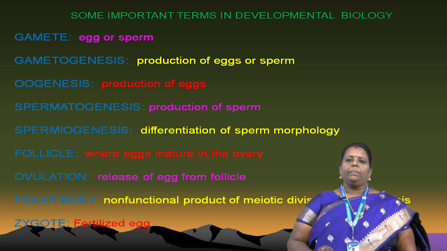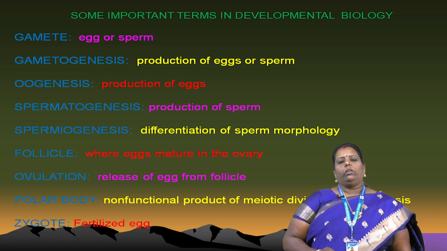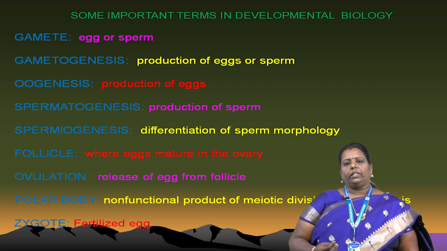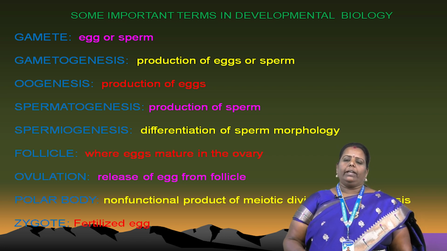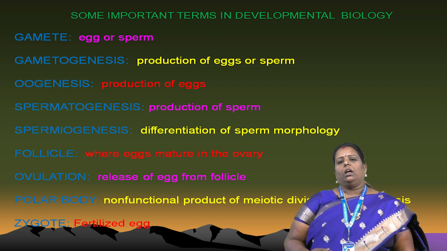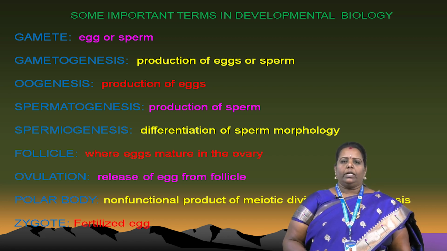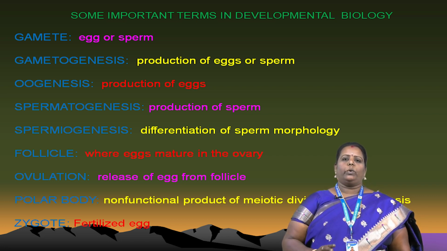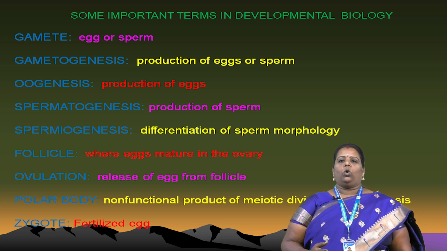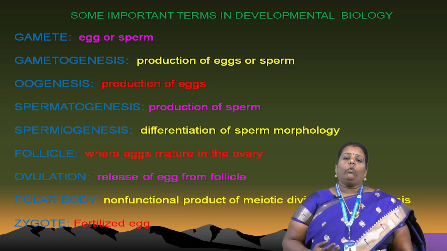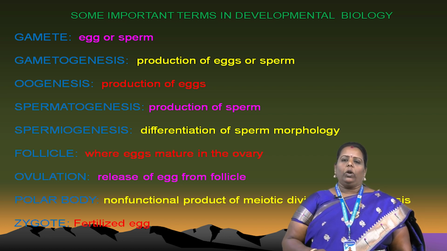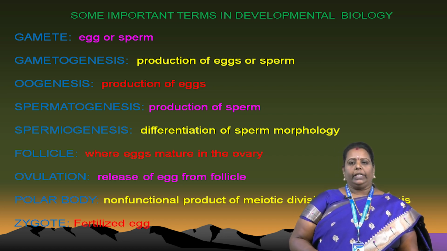That is called spermatogenesis. Another one, follicles. The follicles are where the egg matures in the ovary. Normally the egg develops from our ovary. We have a pair of ovaries. Each month one ovary produces one egg, that is called ovum. Ovulation is the release of the egg from the follicle cells.